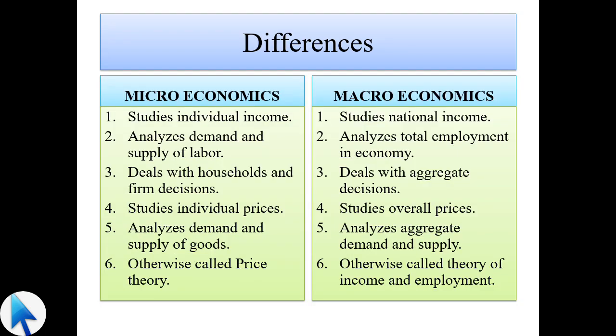Then these are the basic differences between micro and macroeconomics. Microeconomics studies individual income; in macro, it is national income. Microeconomics studies the demand and supply of labor; here it is total employment in the economy. Microeconomics deals with household and farm decisions; here it is aggregate decisions. Microeconomics studies individual prices; here it is overall prices. Microeconomics analyzes the demand and supply of goods; here it is aggregate demand and supply. The most important thing is that microeconomics is otherwise called price theory, and macroeconomics is otherwise called theory of income and employment.